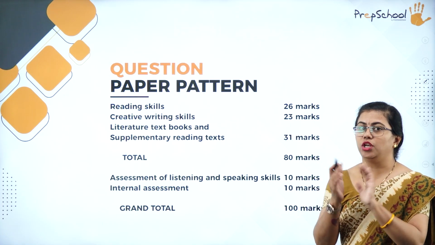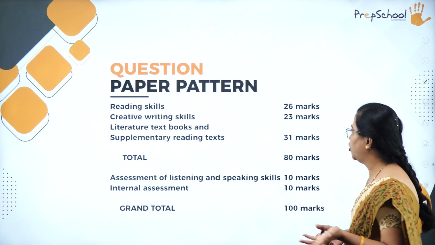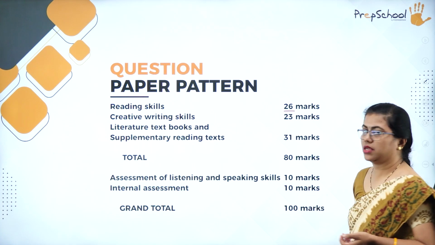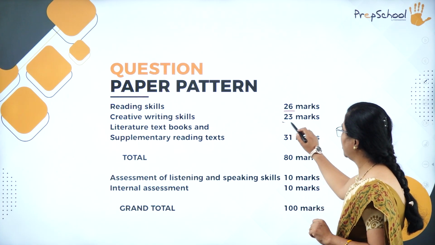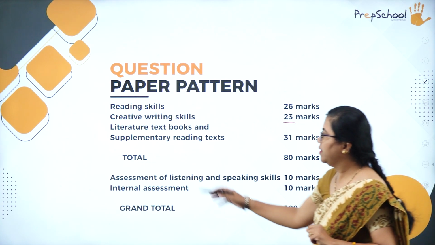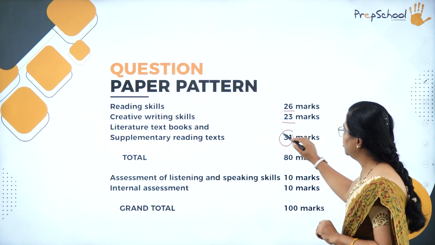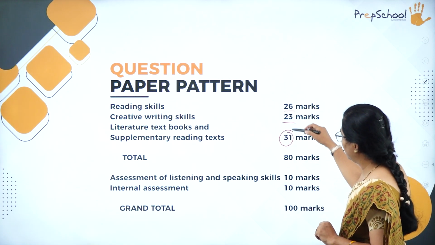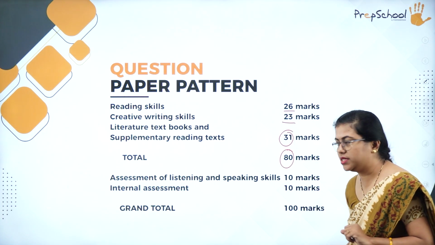Now we'll have a total look at the question paper. So reading skills we have, that is Section A. So that is for 26 marks. Then creative writing is for 23 marks. Then we have the Snapshots and the Hornbill, right? So that comes up to 31 marks. So the total of these 3 come to 80 marks, and you will have internal assessment also this year.